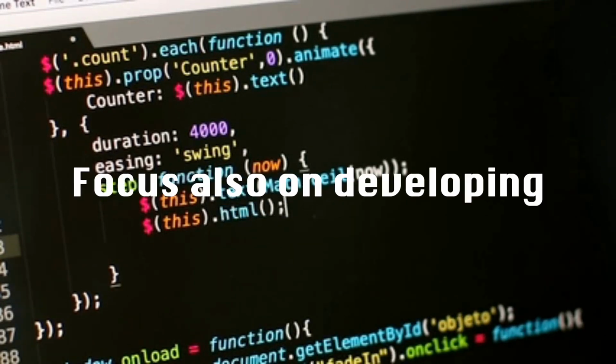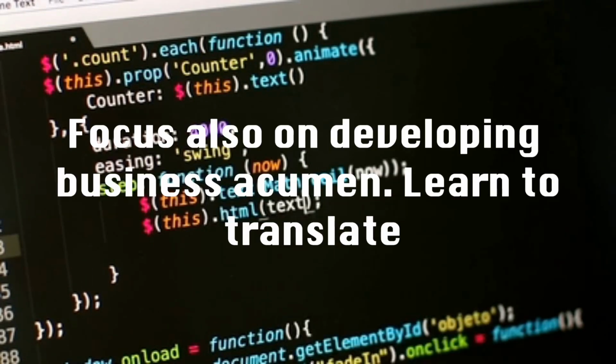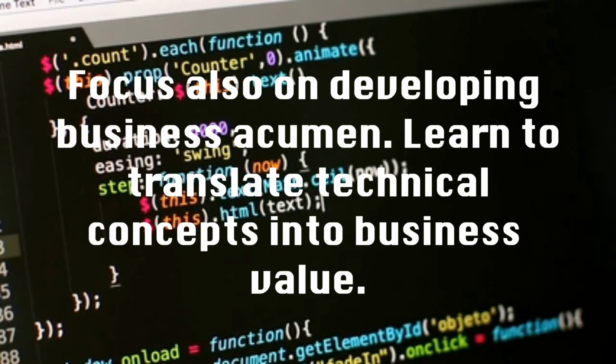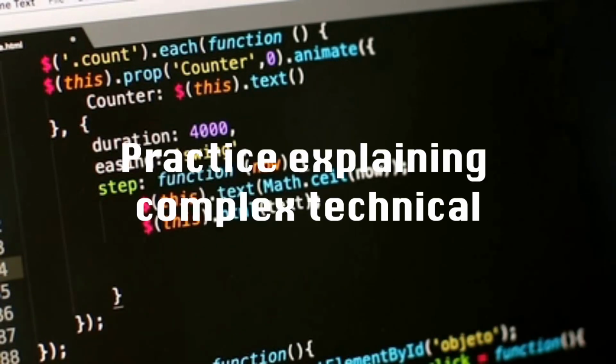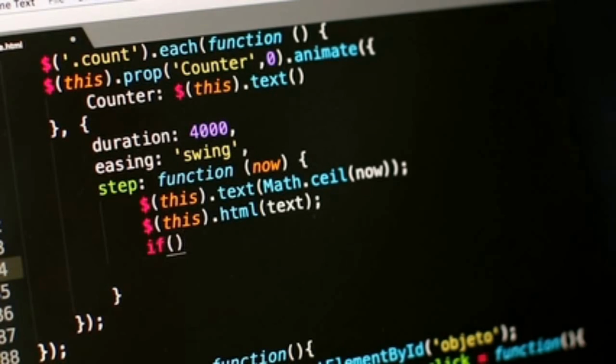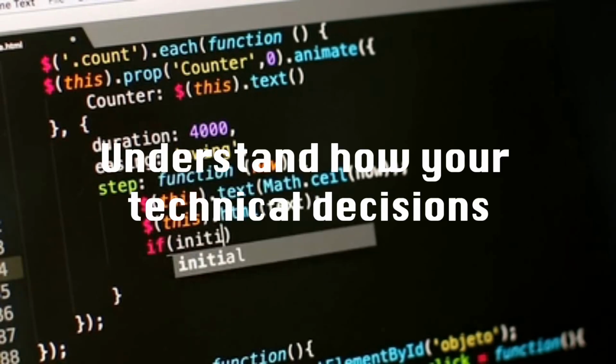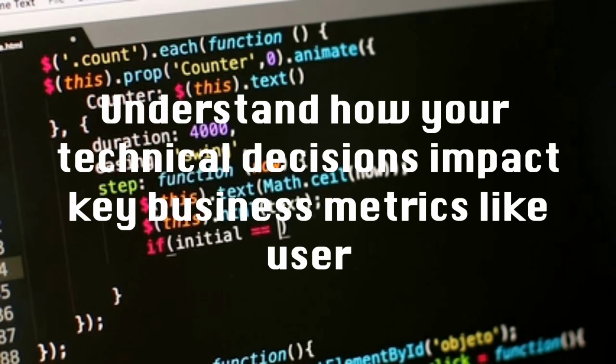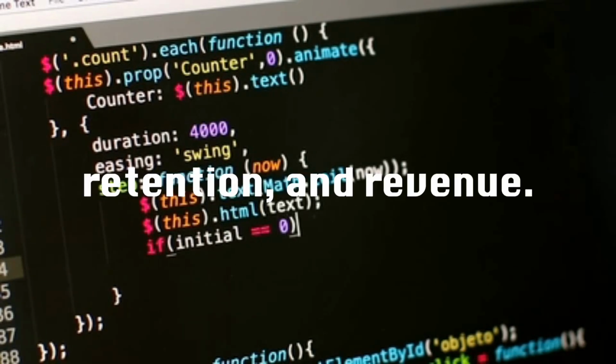Focus also on developing business acumen. Learn to translate technical concepts into business value. Practice explaining complex technical decisions to non-technical stakeholders. Understand how your technical decisions impact key business metrics like user engagement, retention, and revenue.